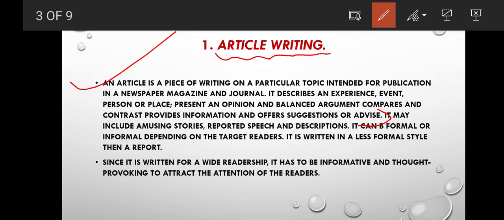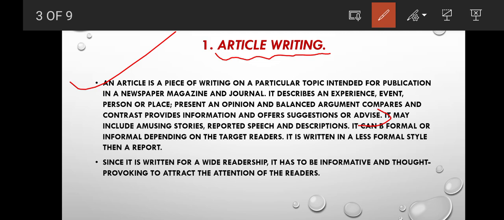Next thing, it may include amusing stories, reported speech, and descriptions. An article may have very interesting stories, descriptions, and reported speech.